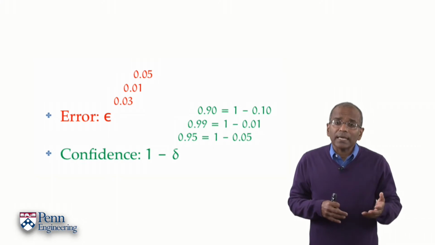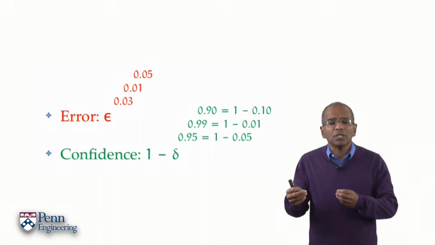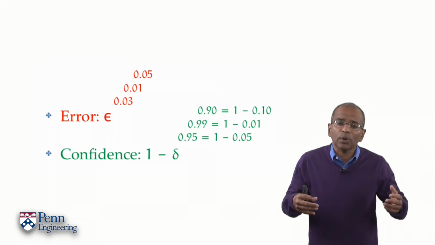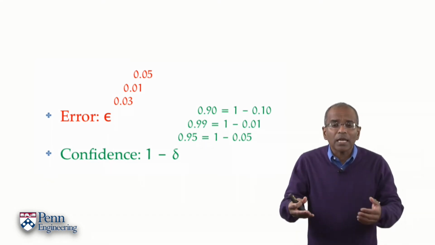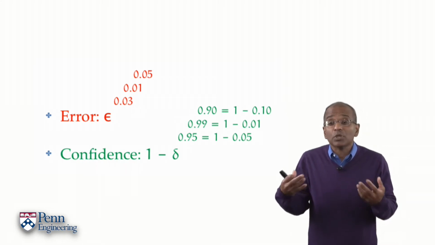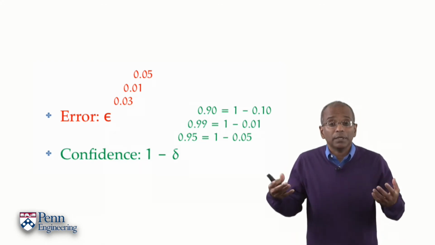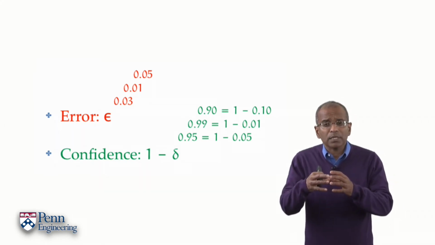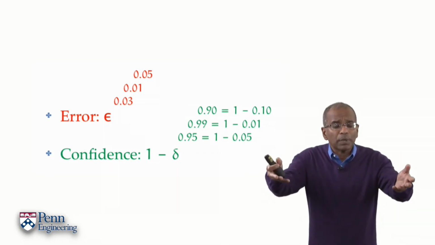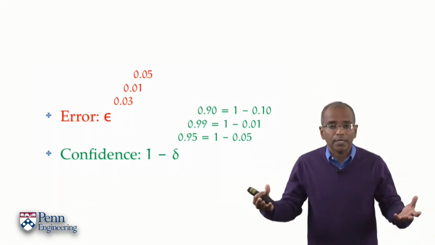But if the setting is that of, let's say, space exploration, then an error of 1 in 100 or 1 in 1,000 could be catastrophic. Right? The moment one lets a spacecraft go, it is beyond our reach, and we have a very small tolerance for error. And so in those cases, epsilon might need to be very tiny, maybe 1 part in a million or even 1 part in a billion. So the moral of the story is that we should not restrict what epsilon and delta should be a priori. We should let the problem inform us how much error is tolerable and what confidence is desired.